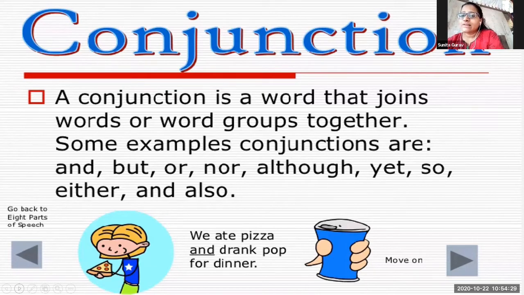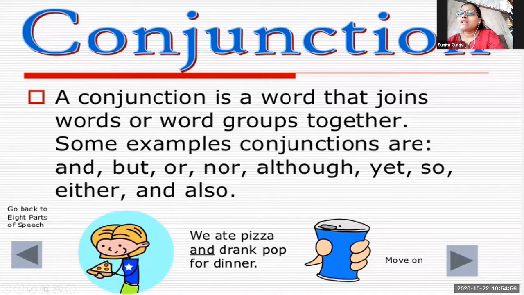See, there is the example given below. So, what is conjunction? First of all, I will tell you. Conjunction is a word that joins words or groups of words. Also, it joins two sentences together. Okay, any two words you can take. For example, bat and ball.